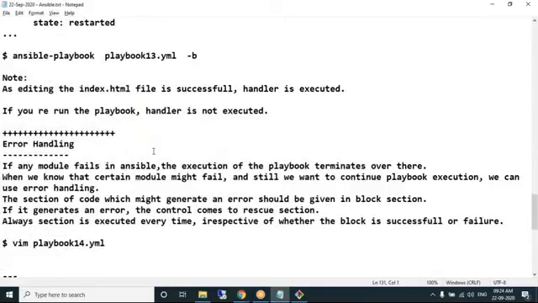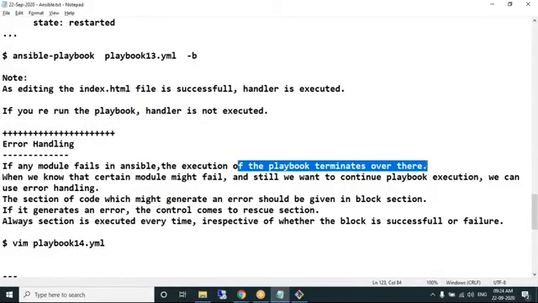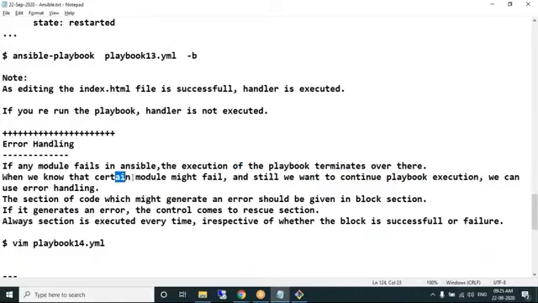Please observe here. If any module fails in Ansible, the execution of the playbook terminates there, like in any other programming language, abnormally. When we know a certain module may fail, but still want to continue execution of the playbook, we use the concept of error handling. We have 3 sections here. When dealing with error handling, you need to follow 3 sections: block section, rescue section, always section.